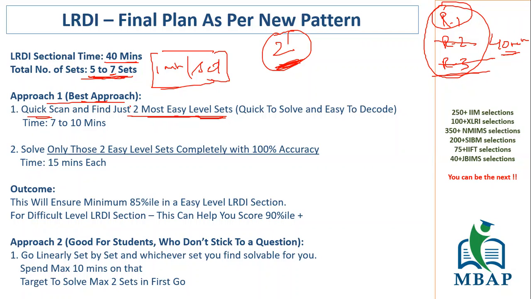Find the two easiest sets that you're going to solve. Someone tells me, so how do you define this? How do you define the two easy level sets? Something which is easy to solve and quick to decode.